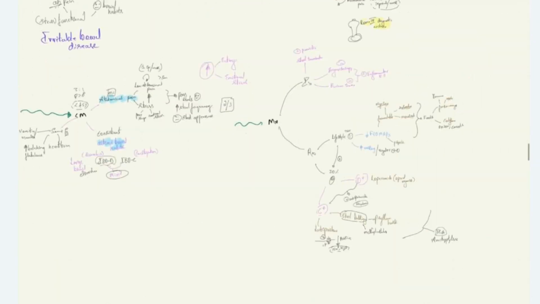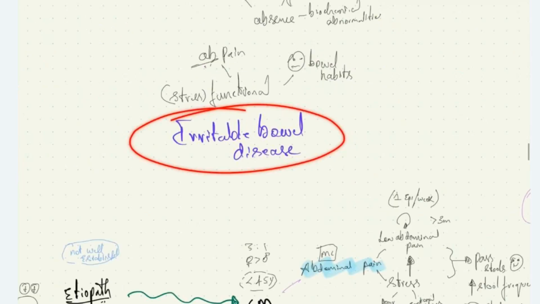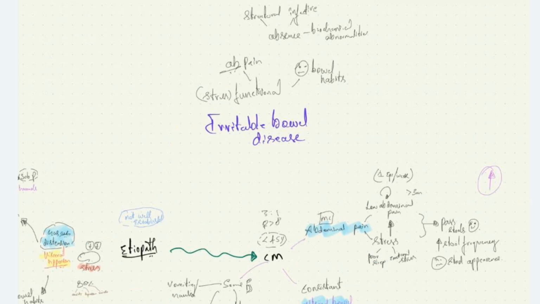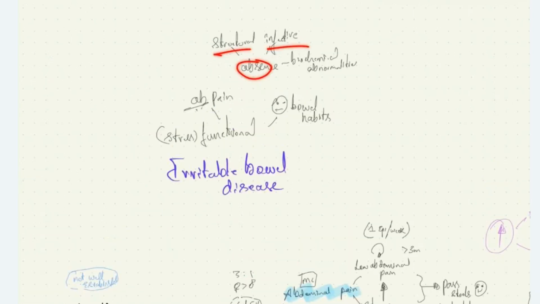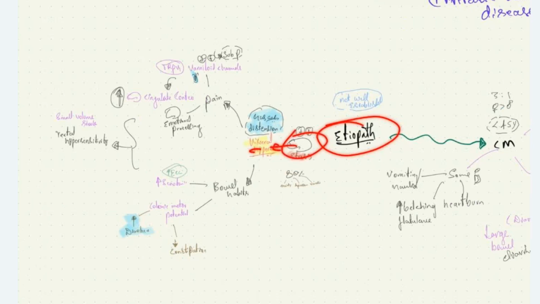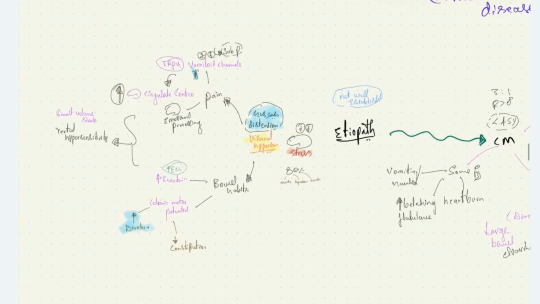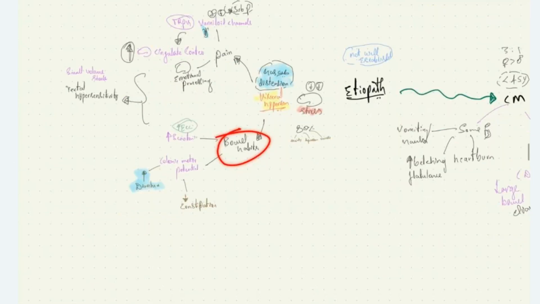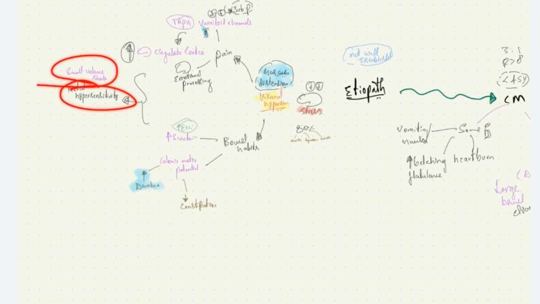To summarize, irritable bowel disease is a functional disease caused by stress, presenting with abdominal pain and altered bowel habit in the absence of structural, infective, and biochemical abnormality. The pathophysiology is that stress causes visceral hypersensitivity, which causes pain due to vanilloid channels activation, increased perception due to increased activity of cingulate cortex, and altered bowel habits due to increased serotonin and increased or decreased colonic motor potential. And also, we have rectal hypersensitivity, which causes small volume stools in these patients.